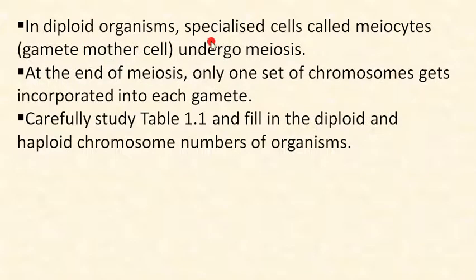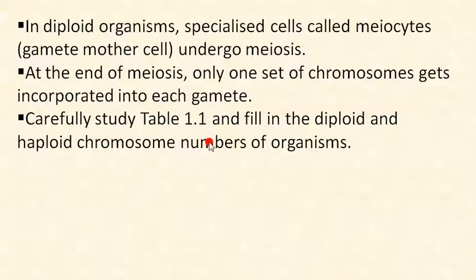Now in diploid organisms, specialized cells called meiocytes, or gamete mother cells we can say, undergo meiosis. At the end of meiosis, only one set of chromosomes gets incorporated into each gamete. So this is very important. The final product of meiosis is only one set of chromosomes in each gamete.